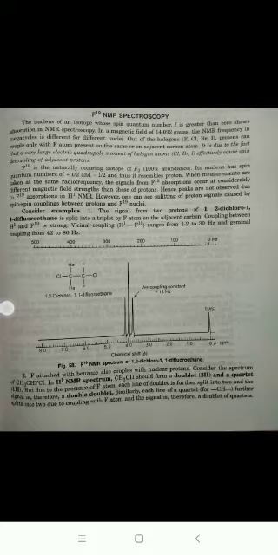Consider an example. The signal for the two protons of 1,2-dichloro-1,1-difluoroethane is split into a triplet by the fluorine atoms on the adjacent carbon. The coupling between H1 and F19 is strong. Vicinal coupling of H1 and F19 ranges from 1 to 30 Hz and geminal coupling from 40 to 80 Hz.